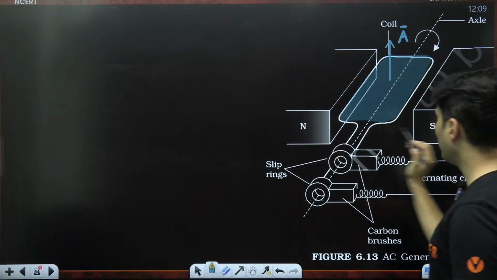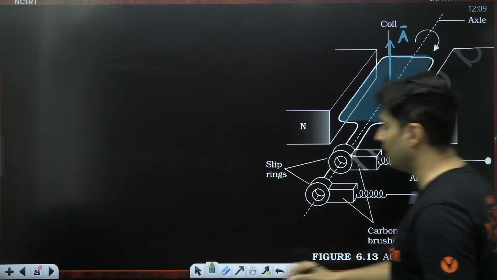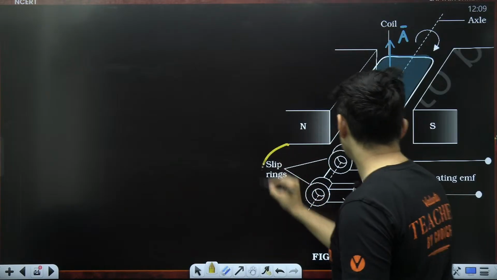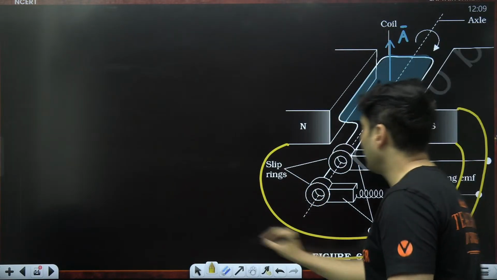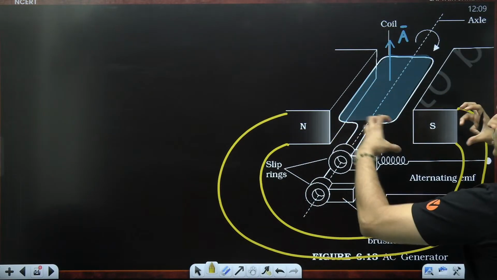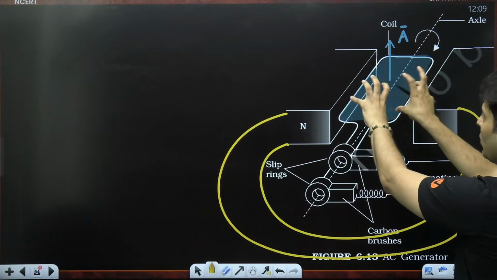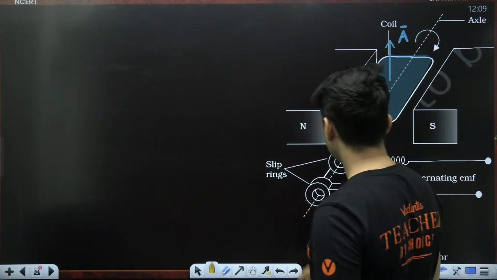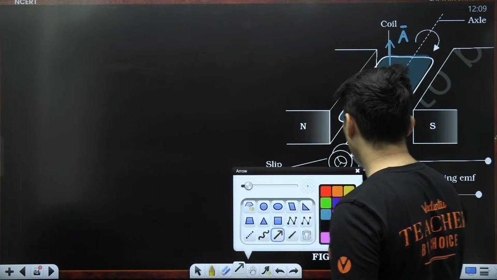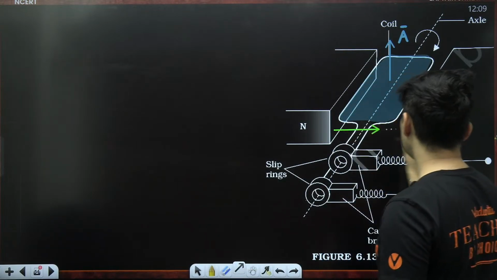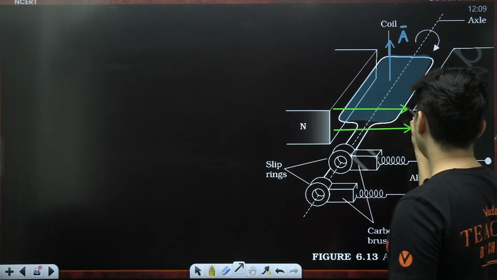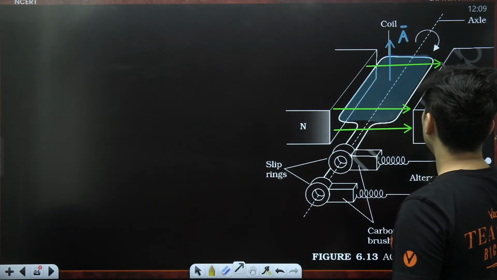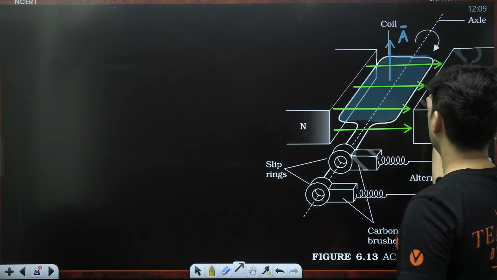Can you see some polarities? That is an external bar magnet. Maybe there is a magnet which is placed like this, like a horseshoe magnet. Between those jaws or clamps, you have a coil which can freely rotate. So definitely there is now a magnetic field involved over here. That magnetic field is over here like this. You can see that very easily.